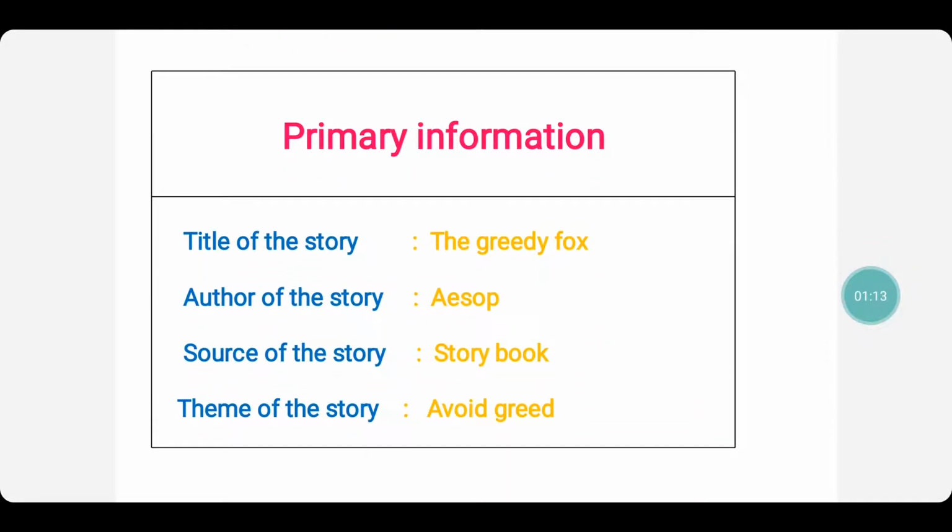On to the primary information. Title of the story, The Greedy Fox. Author of the story, Aesop. Source of the story, storybook. You can write the name of the storybook. Suppose you didn't take it from the storybook, you can write internet also. Theme of the story, avoid greed.